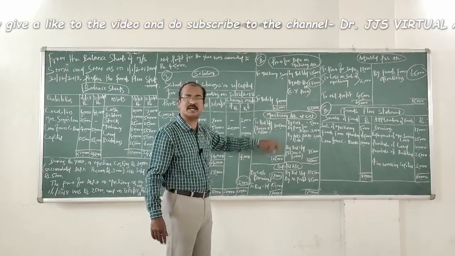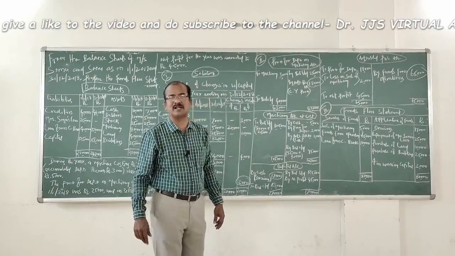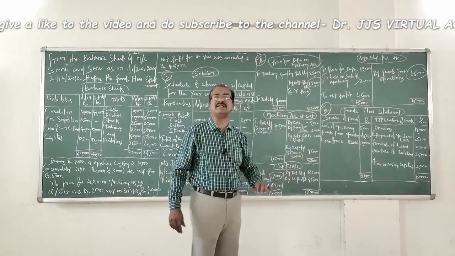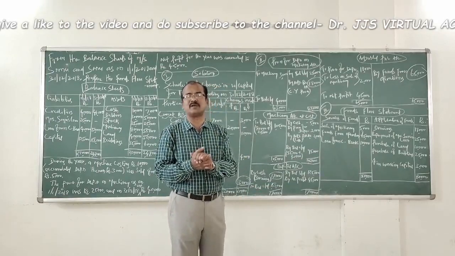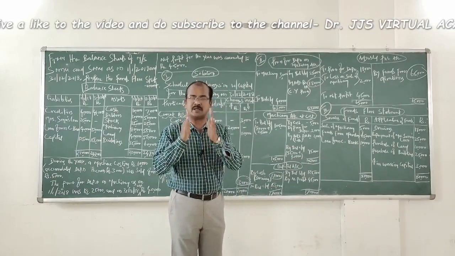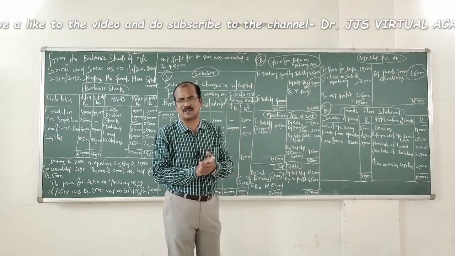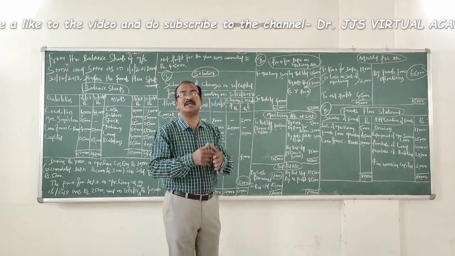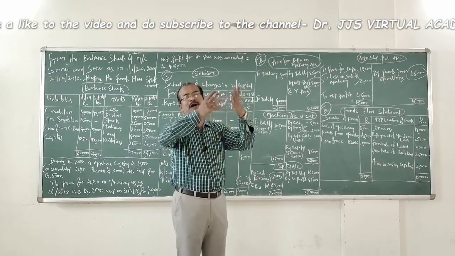But what is the actual closing here? 40,000 rupees. So what is the difference between the expected closing balance of 22,000 and the actual closing balance of 40,000? That's nothing but 18,000. The 18,000 is an increase in the balance of provision for depreciation, which is nothing but the current year provision for depreciation made. What is the journal entry for it? Adjusted profit and loss account debtor to provision for depreciation. The moment you credit provision for depreciation, the balance, since it is already a credit balance, will go up. That's the meaning.